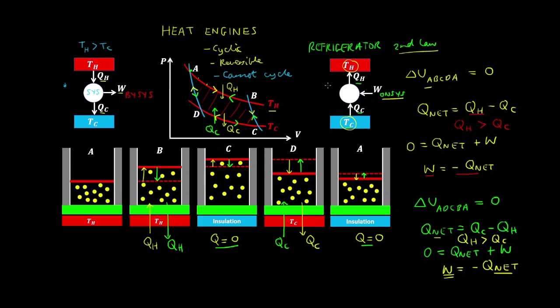And this cyclic process keeps repeating itself, so as you can imagine, a refrigerator keeps cooling over many of these processes.